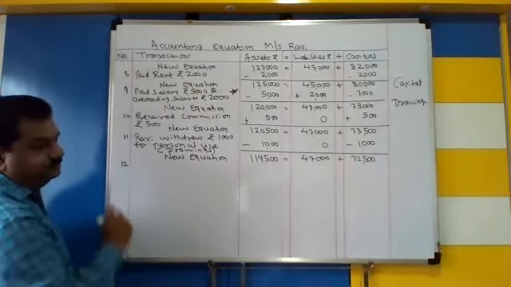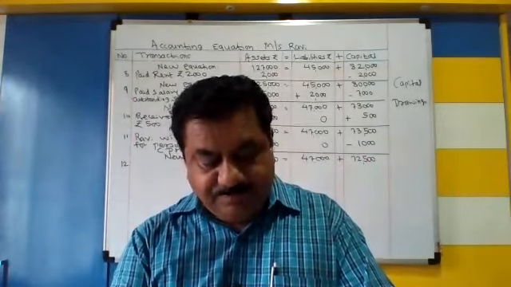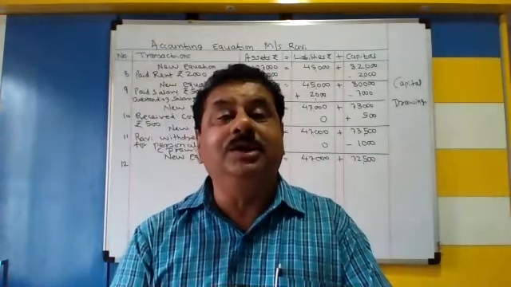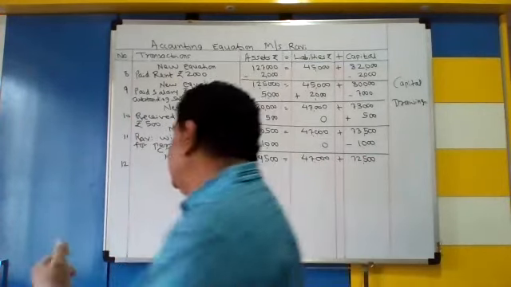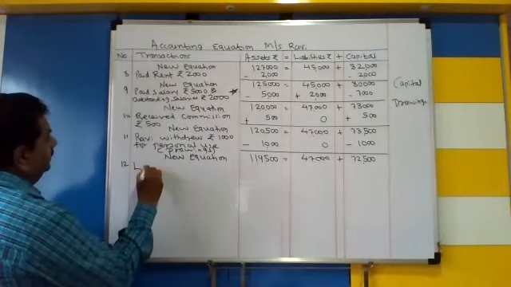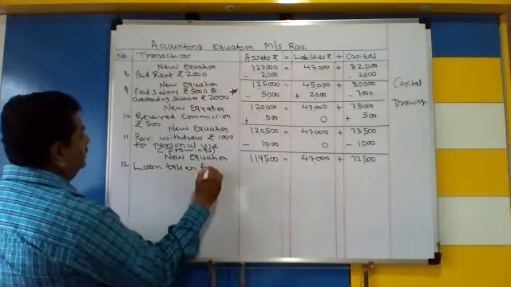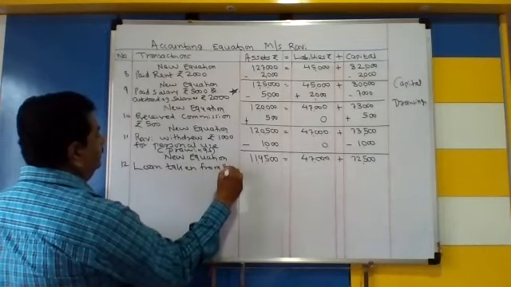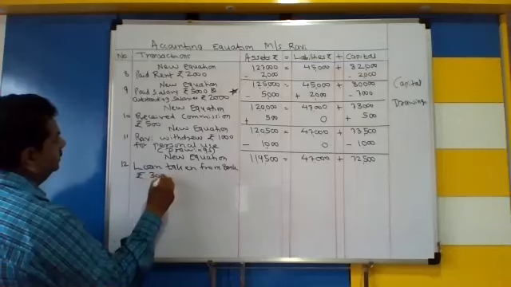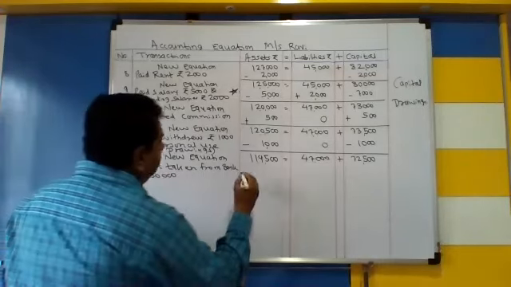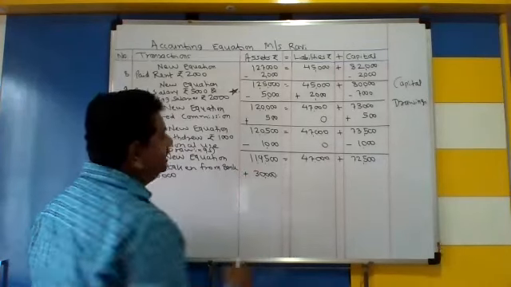Number 12. Look at number 12. Loan taken from bank. We have taken a loan from the bank, which means we got the money. Okay. Loan taken from bank, rupees 30,000. Okay. We are getting the money, we are getting the cash, or our bank balance is increased.